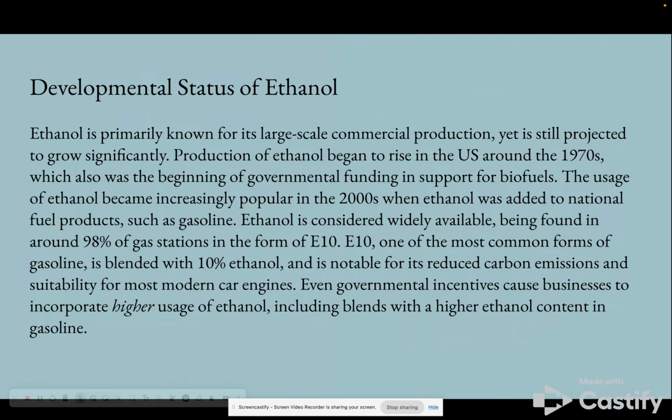Ethanol is primarily known for large-scale commercial production, and government funding began around the 1970s in support of these biofuels. It is considered widely available, and is found in the form of E10, which just means that it is gasoline blended with 10% ethanol. And government incentives have caused businesses to incorporate higher usages of ethanol, like blends with higher ethanol content in gasoline.